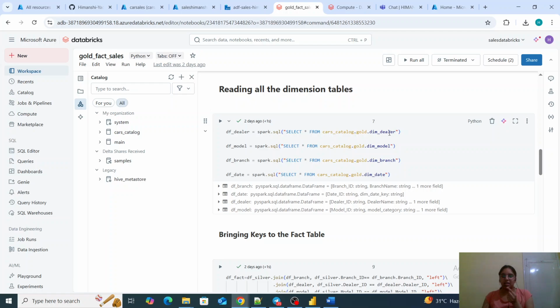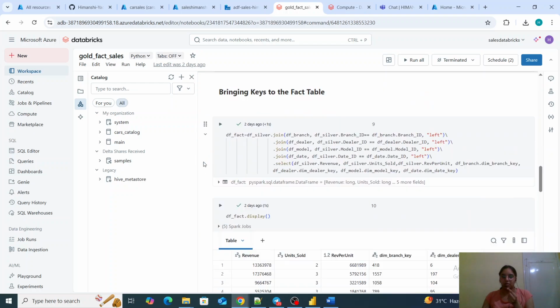If it is a dealer, it will have the dealer key. If it is a model, it will have the dim model key. Branch will have the branch key. All the keys will be there in the fact table, along with all the measures.